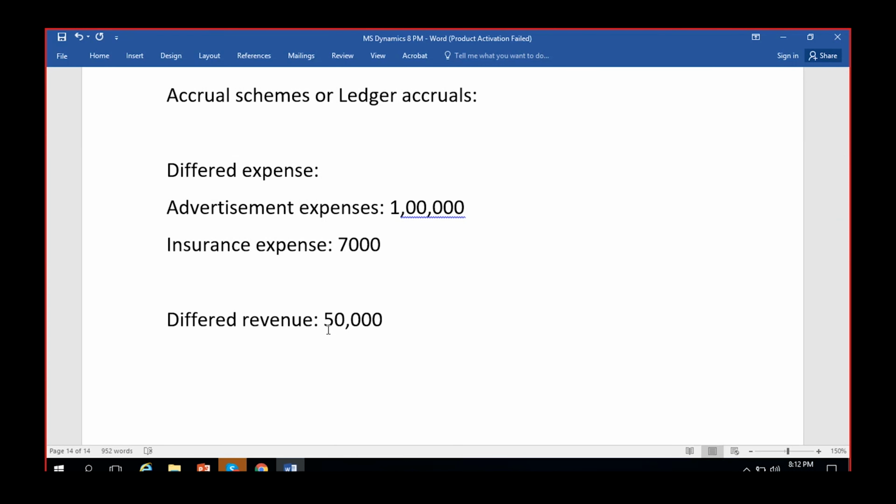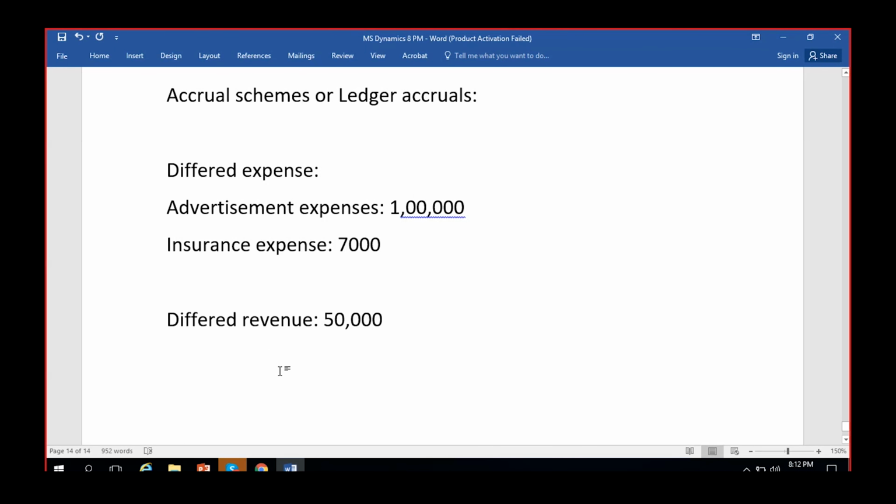12 months. So in case the customer is not satisfied with your service after 2 months, he will revoke the contract. If you revoke the contract, you have to pay the remaining amount back. So you will deduct the 2 months amount and the remaining 10 months amount you will repay him. Right? If the terms and conditions are so, then you have to repay him. So that's the condition we have under deferred revenue.